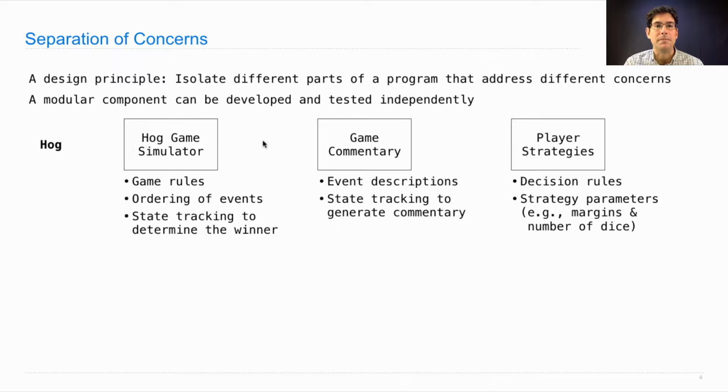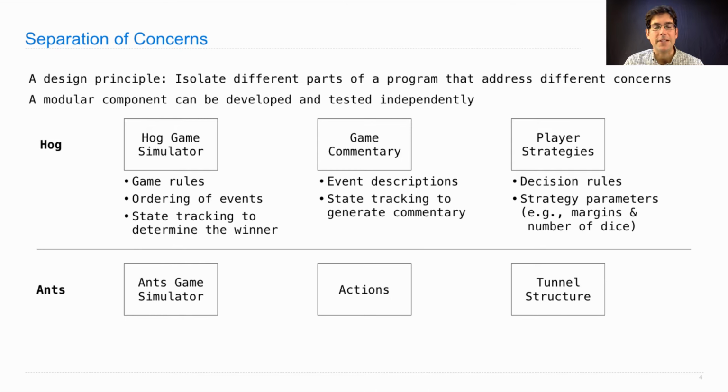But the play function doesn't need to know much about how they work, it just needs to call them. The Ants project has a similar modular design. There's an Ants game simulator that you didn't have to write, but it handles the order of actions and tracking of the overall food of the colony and figuring out whether the game is over. But this part of the program really has no idea what the ant and bee actions actually do.